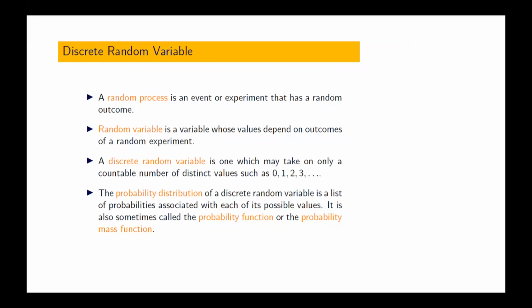Okay, sir, we can say number of heads. Let X be the number of heads. Then what are the values X can take? 0 or 1, no? Yes, sir, 0 or 1. One coin I am tossing, a fair coin. Okay, 0 or 1. What is the meaning of random variable? Is it clear?